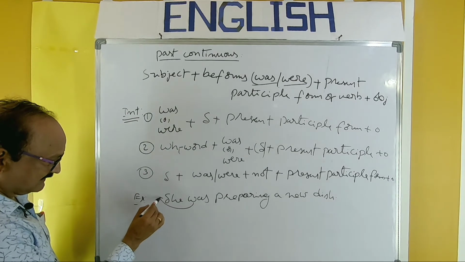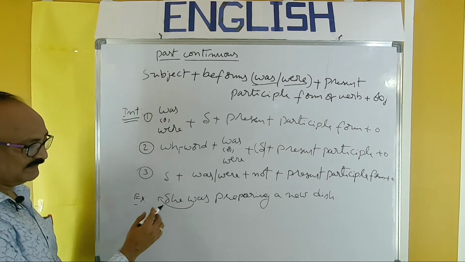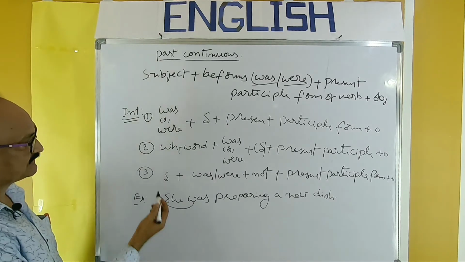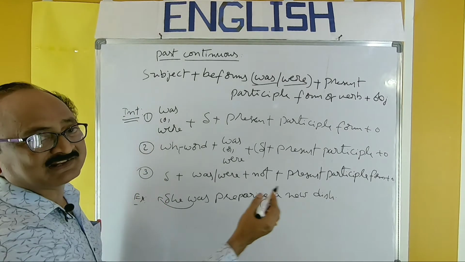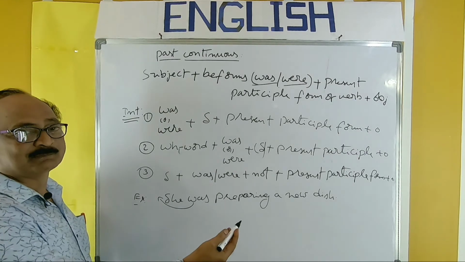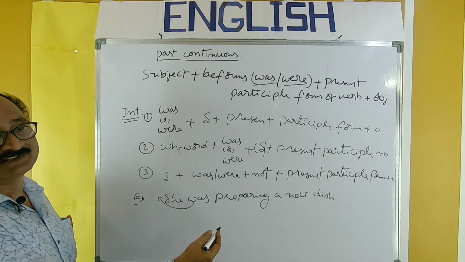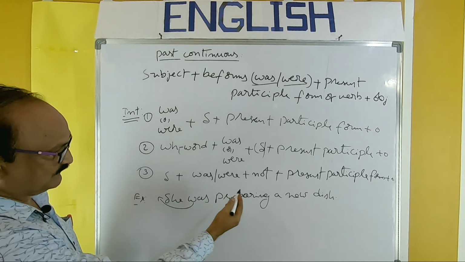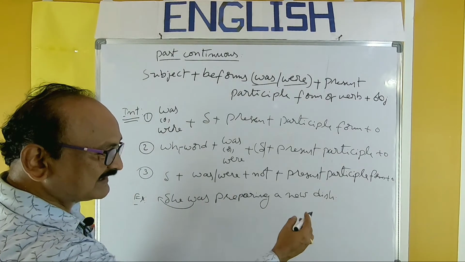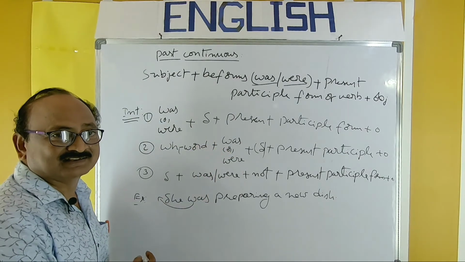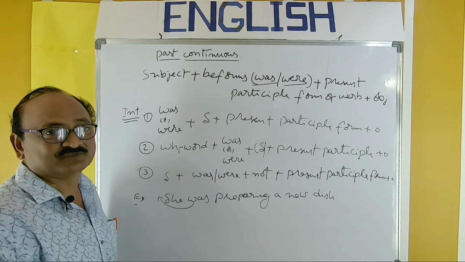Simply change the place of was. Was she preparing a new dish? Another question. What was she preparing? Who was preparing? So that is the question form. And negative form. She was not preparing a new dish. So this is the interrogative form and negative form like this.